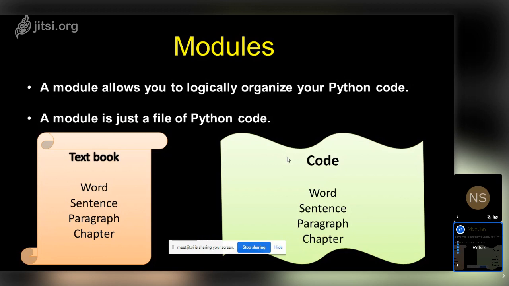Very simple. Vocabs are constants, variable names, operators, function names. They can be inbuilt functions or user defined functions. When you combine this vocab, it creates statements for you, so you can compare sentences with statements. When you combine statements, it becomes a class or a function. When you combine classes and functions, it becomes a module. And a combination of modules can be known as a package.